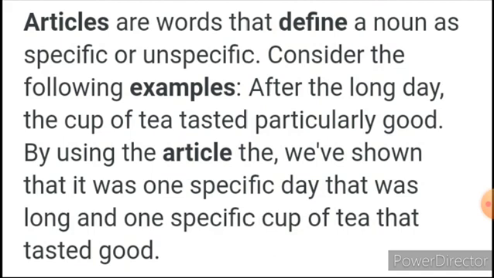Whether the noun is specific or unspecific, with the help of articles we can identify the noun. So articles define the naming word, whether it is specific or unspecific.